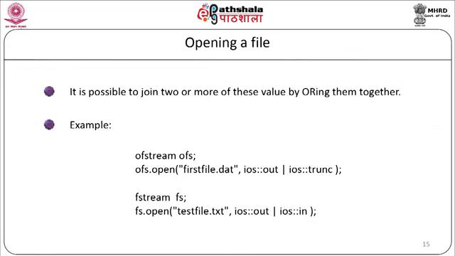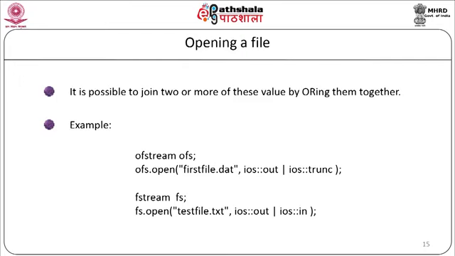It is a must that a file should be opened before the information is read from it or before the information is written into it. The ofstream object or fstream object is used to open a file for writing, whereas ifstream object is used to open a file for reading. Syntax is void open(const char *filename, ios::openmode mode).